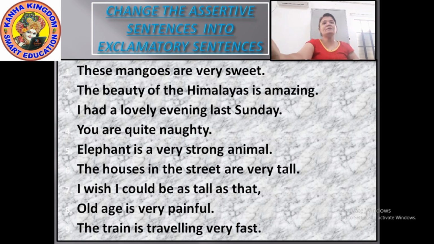The beauty of Himalayas is amazing. So again, the word is, the exclamatory sentence will be how amazing the beauty of Himalayas is.